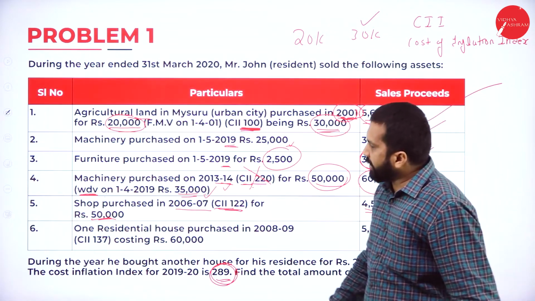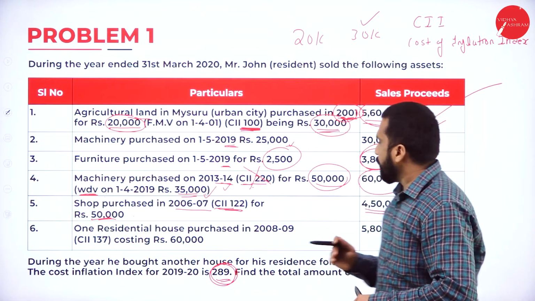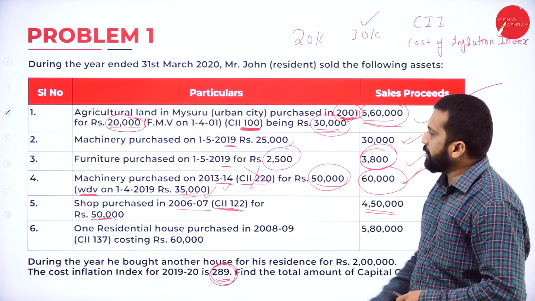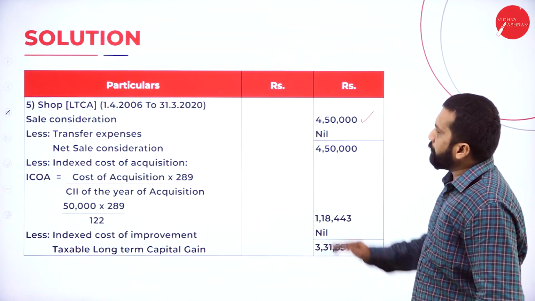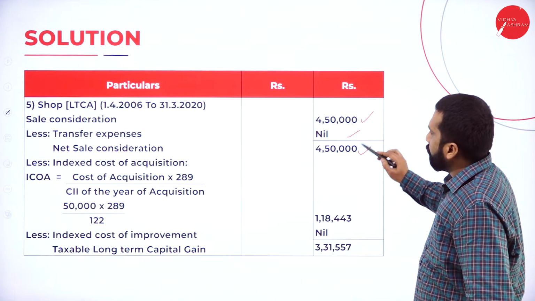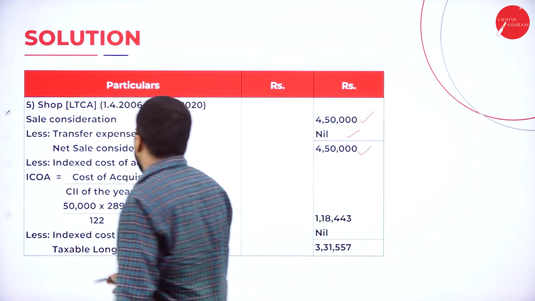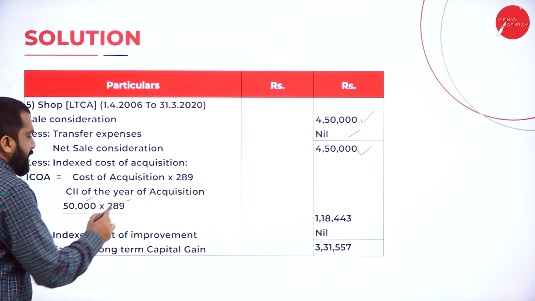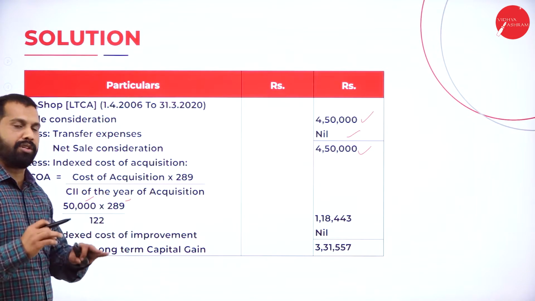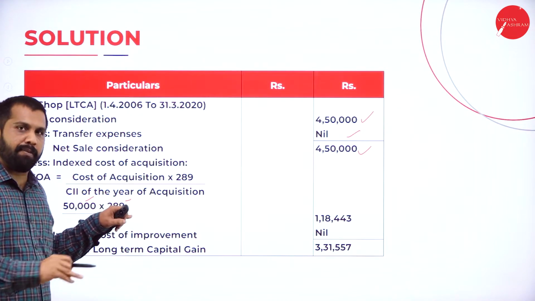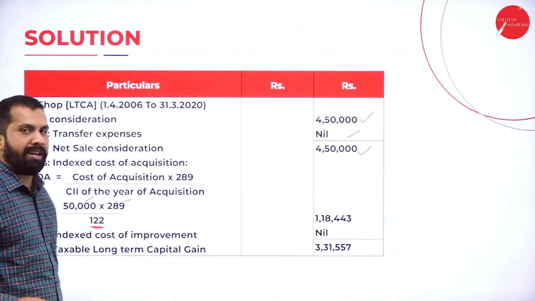4,50,000. Apply indexation, your cost will increase. We'll do that. Now, 4,50,000 is the selling price, 50,000 is your buying price. There is no commission, so it will become 4,50,000 only. Indexation: take 50,000. As I told you, 289 is common for every problem. In your examination also, you should consider 289 for every long term problem. Divide by 122. Why is it 122?